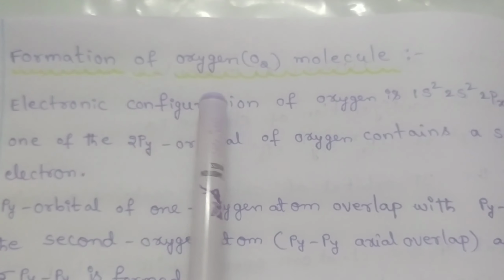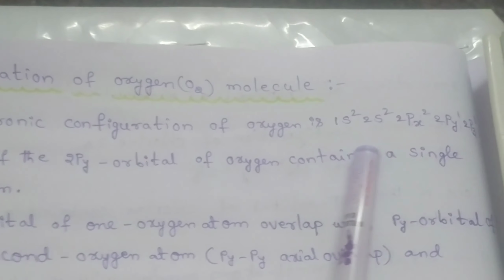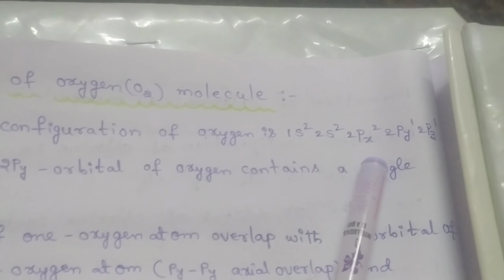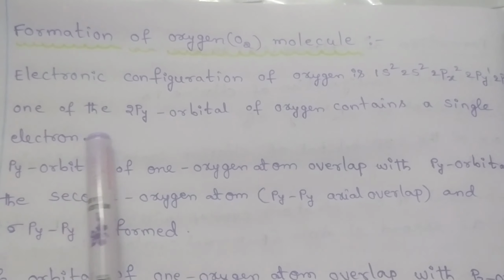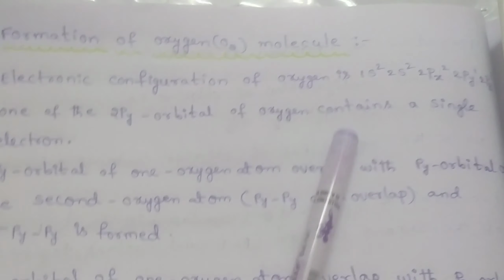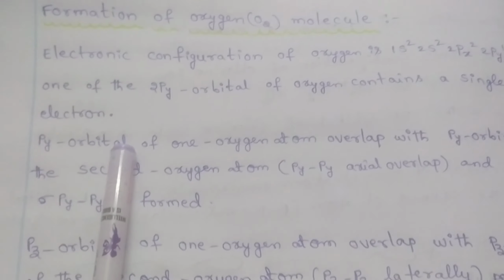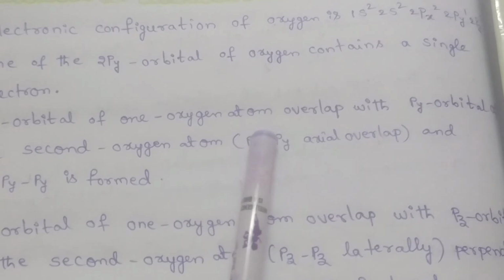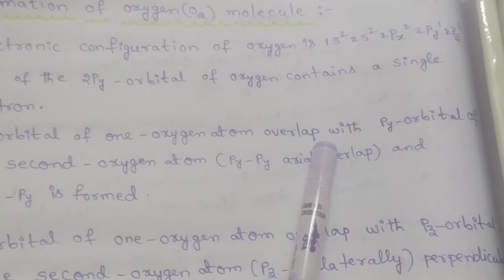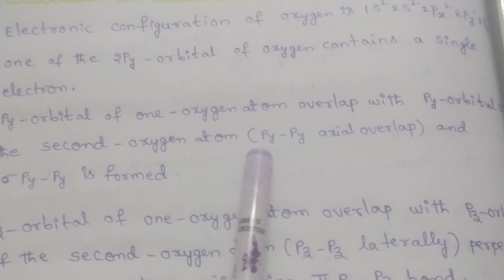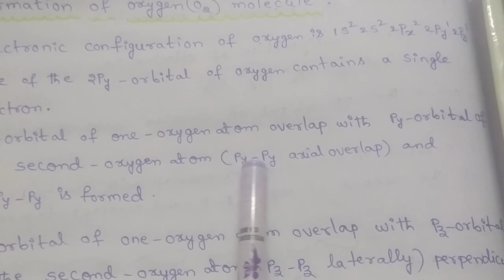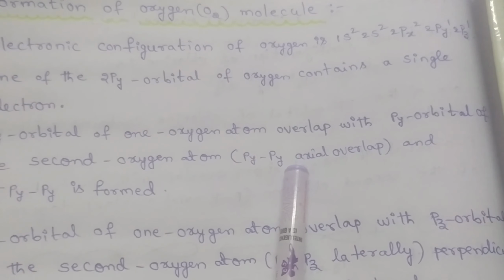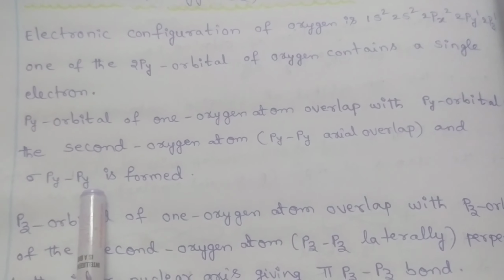Now we discuss the formation of oxygen molecule. The electronic configuration of oxygen is 1s2, 2s2, 2px2, 2py1 and 2pz1. Here, one of the 2py orbitals of oxygen contains a single electron. The py orbital of one oxygen atom overlaps with the py orbital of the second oxygen atom. That means axial overlapping takes place between the py orbitals and forms a sigma bond.